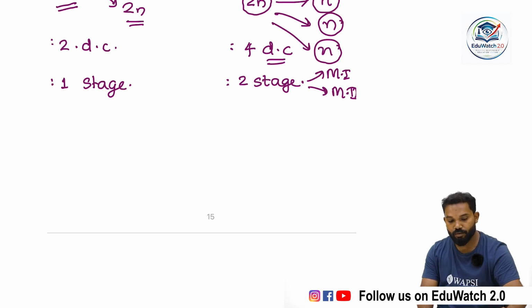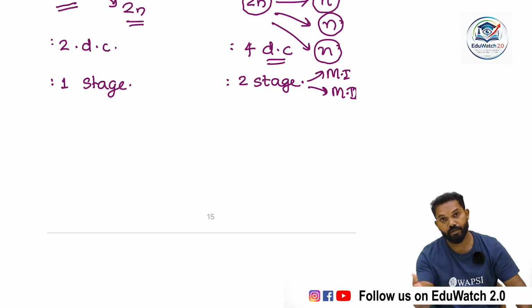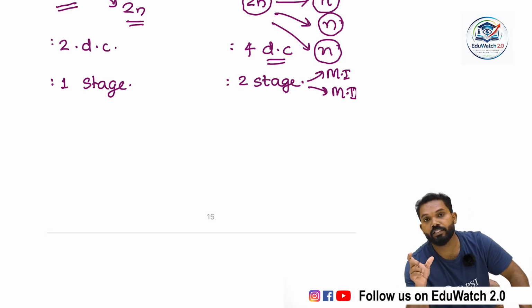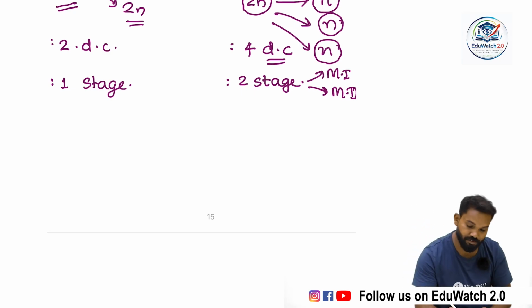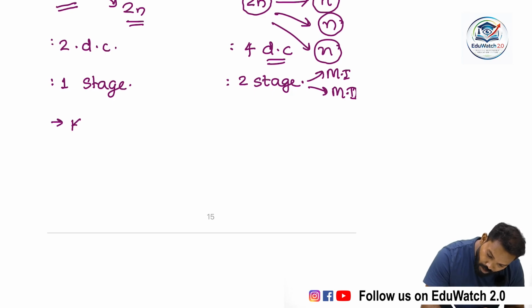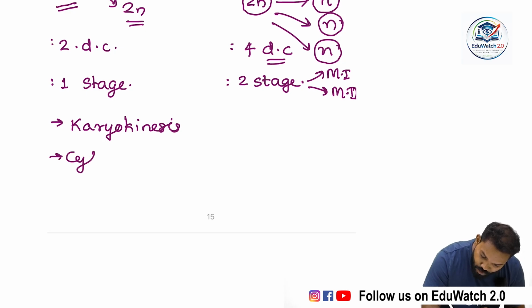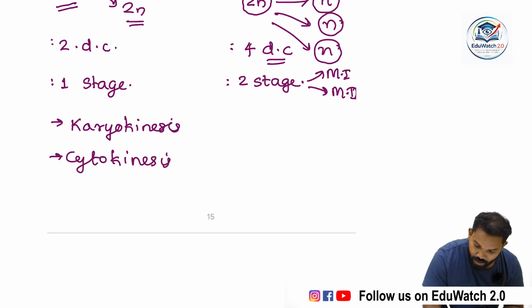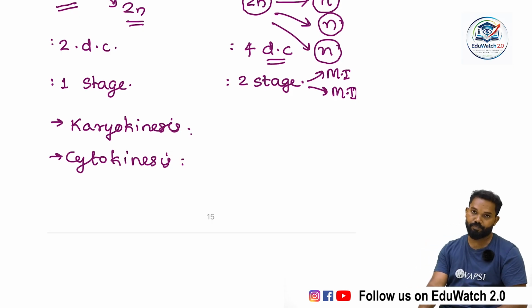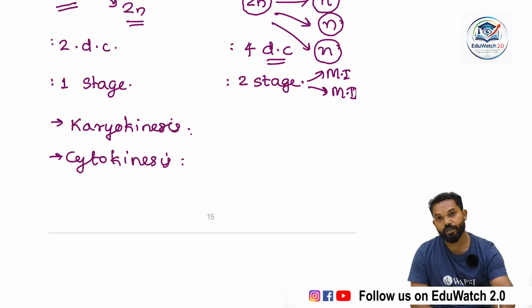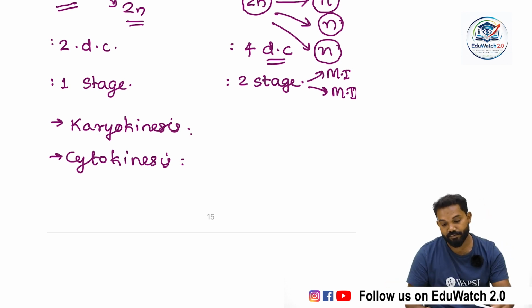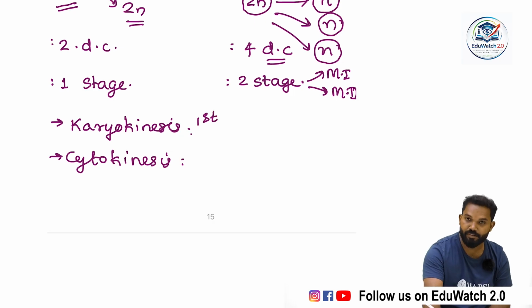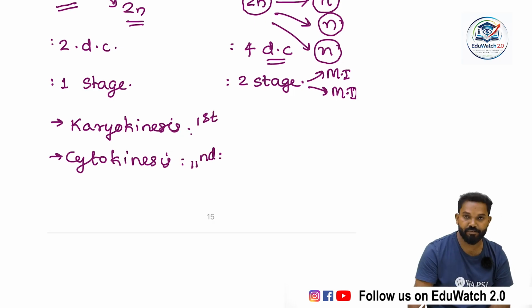Then, for mitosis and meiosis, the divisional process takes place by many substages. These substages are generally karyokinesis and cytokinesis. Kinesis is the division; karyokinesis is the division of the nucleus, and cytokinesis is the division of the cytoplasm or cell division. That means first karyokinesis takes place, after that cytokinesis.